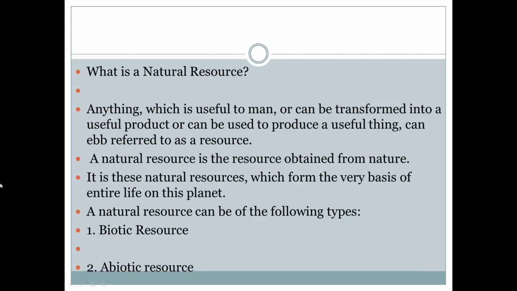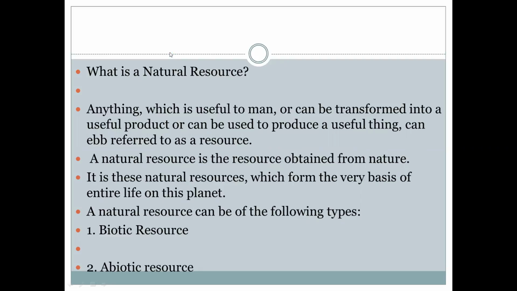Soil, air, water, that is naturally available. Man requires the basic needs. The basic needs are food. Food is obtained from the soil by the growth of the plants, trees, crops. You get different types of crops like wheat, rice, sugarcane, maize, cotton, soybean, etc. By use of natural resource soil, we take the different types of crops.